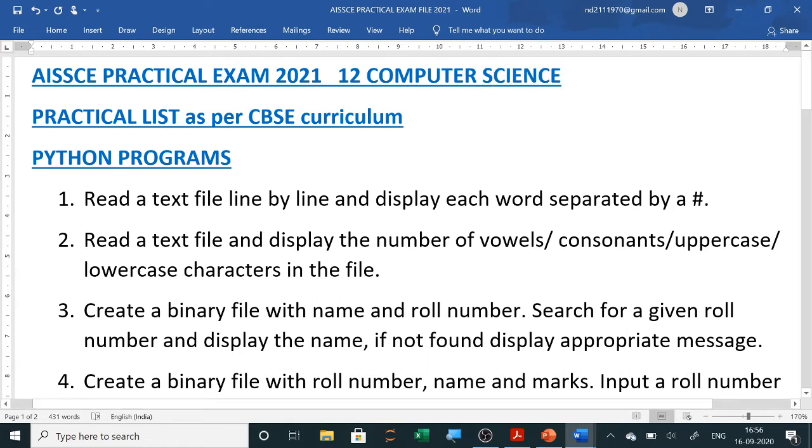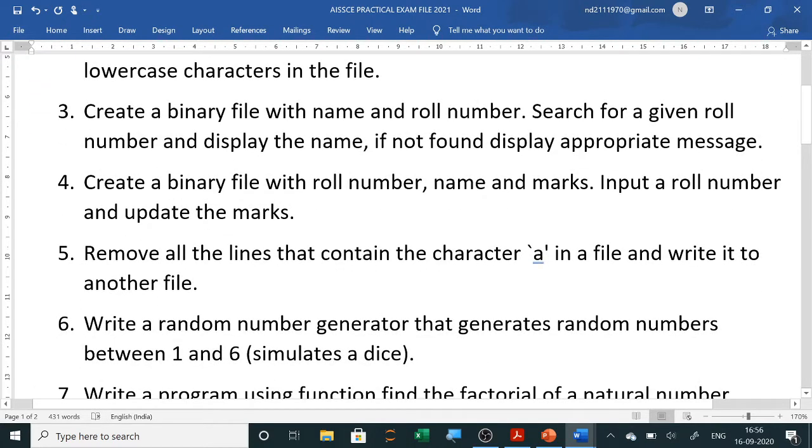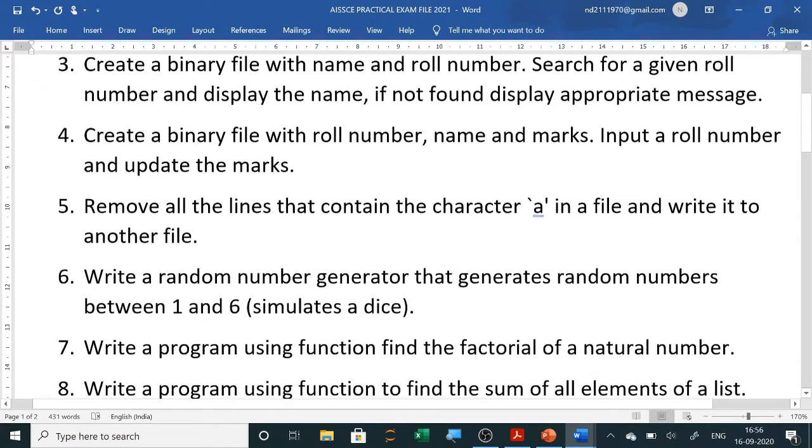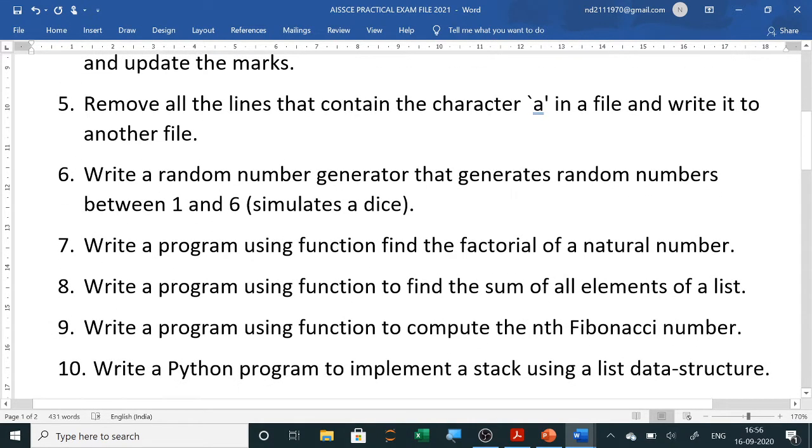Now here the first questions are same. So here the text file, two questions, binary files, and then the lines to be represented. So this is also from text file. Then random question. Now here the three recursion programs we have replaced by function. So here using function, factorial of natural numbers, sum of all elements, and nth Fibonacci number.